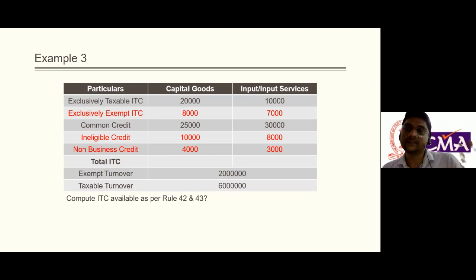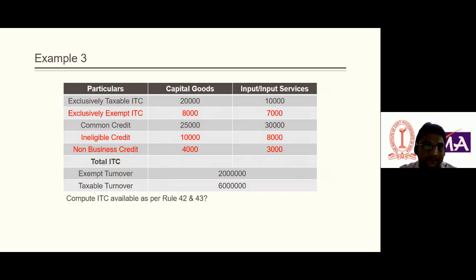That is the main concern, all the calculation will revolve around common credit. Ineligible credit, nothing to be used. Non-business credit 4,000 and 3,000, there is no relevance. Exempt turnover, yes, it is relevant. Taxable turnover, yes, it is relevant. So compute ITC available as per rules 42 and 43.